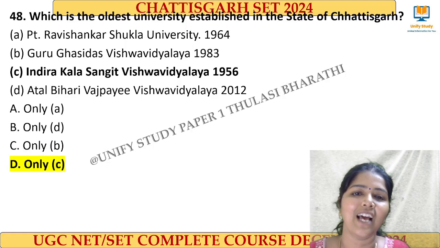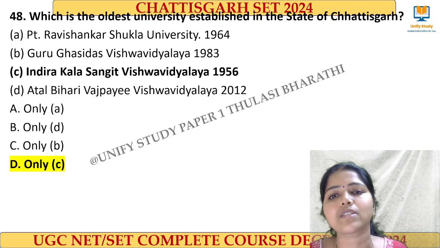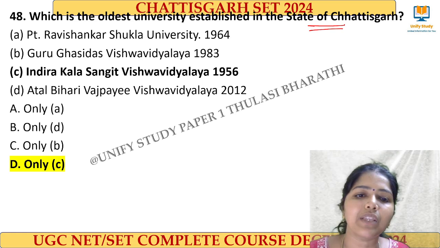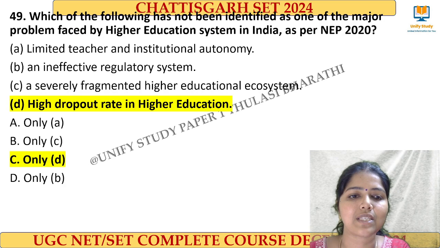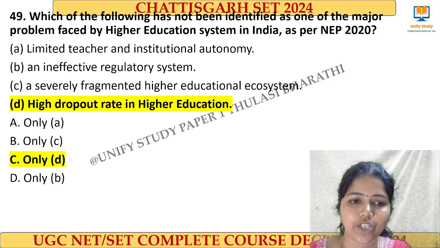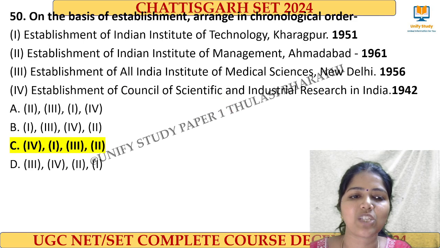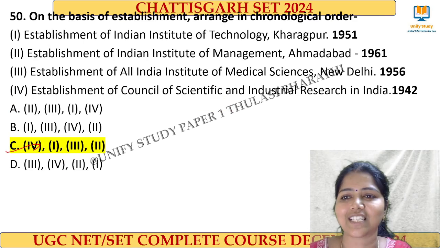Clear? Yes. And next question, which is the oldest university established in the state of Chhattisgarh? Indira Kala Sangeet Vishwavidyalaya is the right answer. And the next question is the highest dropout rate in higher education. D is the right answer. And next one, option C is the right answer. Here I have given the years also.